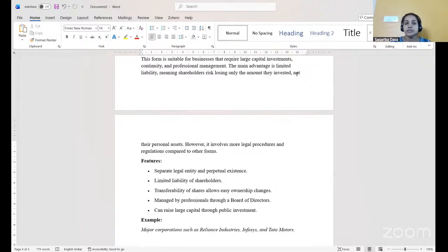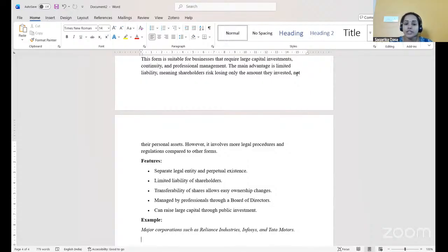Perpetual existence means that till the life of the business organization, the existence of this business organization will be there in the market. So we can say that there is no end to these joint stock companies once they have started. But if, because of any reasons, they want to close, they can wind up.